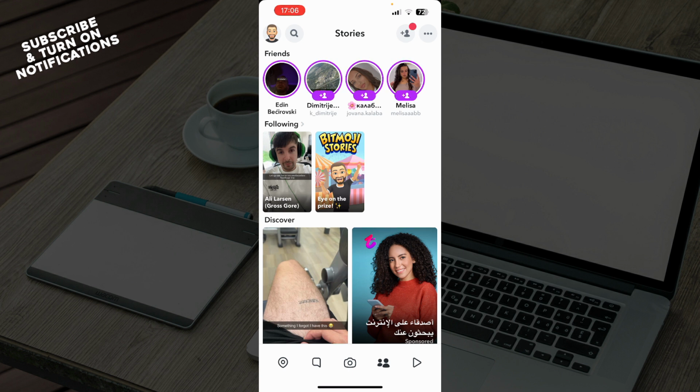Chat often. Use the chat feature to communicate frequently. This helps increase your interaction score. Avoid snapping others. Focus your chats on the friend you want to become besties with. This will help you climb up their best friends list faster. And that's basically some of the tips of what you can actually do.